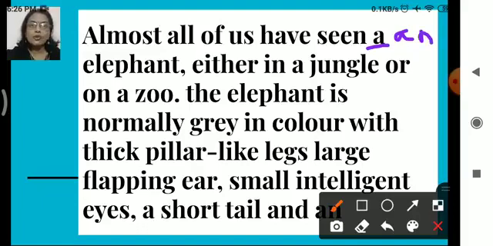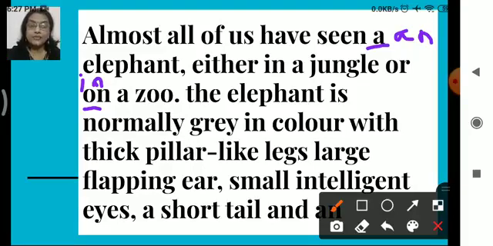So it becomes, almost all of us have seen an elephant, either in a jungle or on a zoo. On a zoo? Is it the correct one used? On a zoo? No, then what will come? Which preposition will come here? In, right? So it should be in a zoo. So we got our first one. Almost all of us have seen an elephant, comma, either in a jungle or in a zoo.